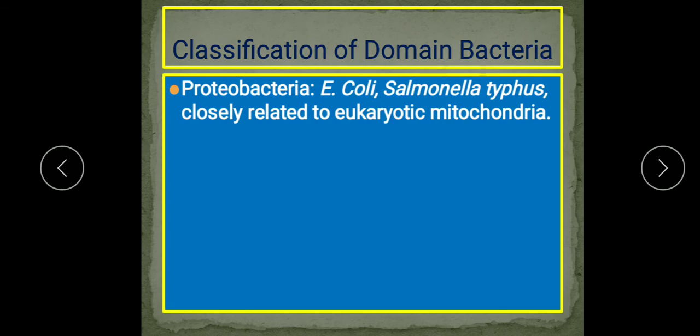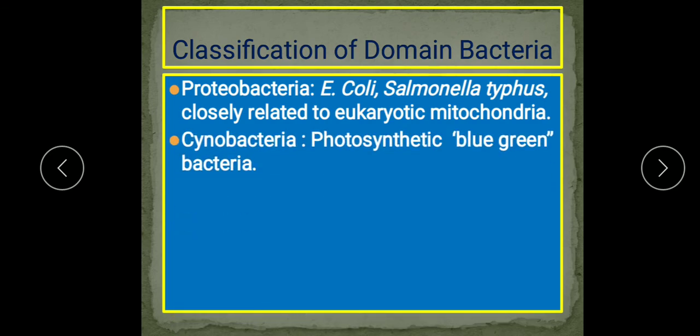These bacteria are very closely related to eukaryotic mitochondria. Cyanobacteria, another group, are photosynthetic blue green bacteria, meaning they have chloroplast-like structures in their cells, so they are very closely related to the eukaryotic chloroplast.